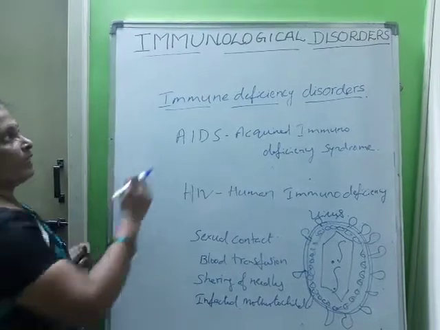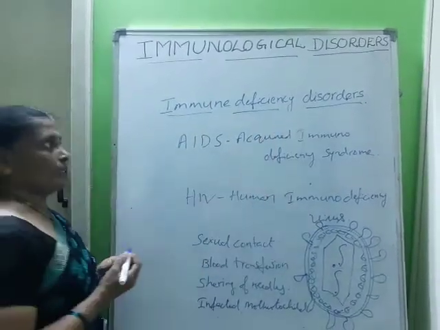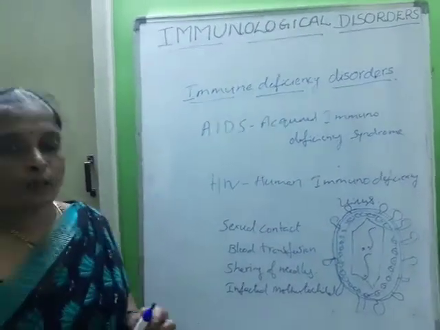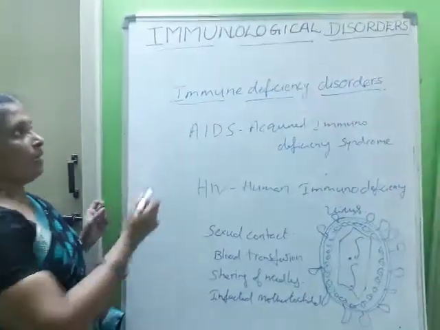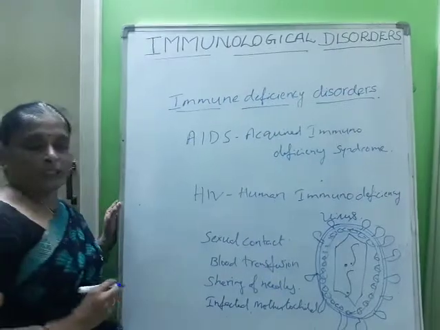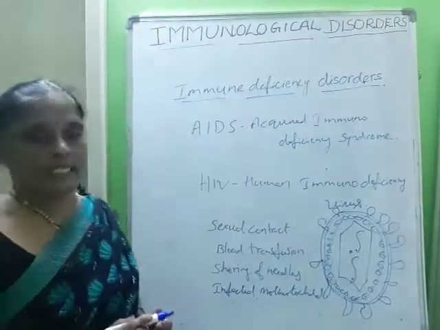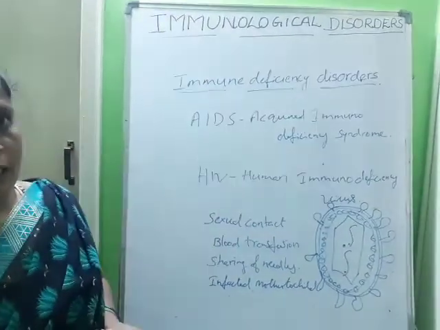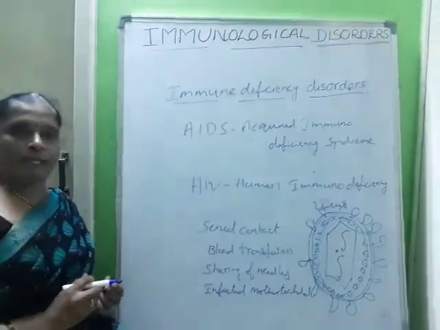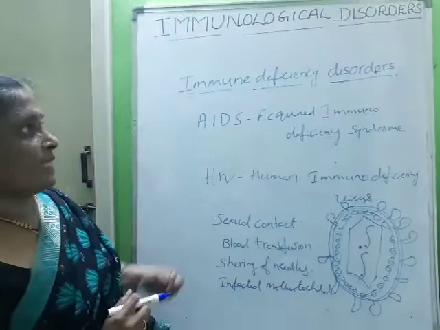Of these, we will learn about the immunodeficiency disorders. They occur when the response of the immune system is reduced or absent. There are two types. One is primary immune deficiency disorders. They are caused mainly due to defects of the genes. An example for that is severe combined immunodeficiency disorder.